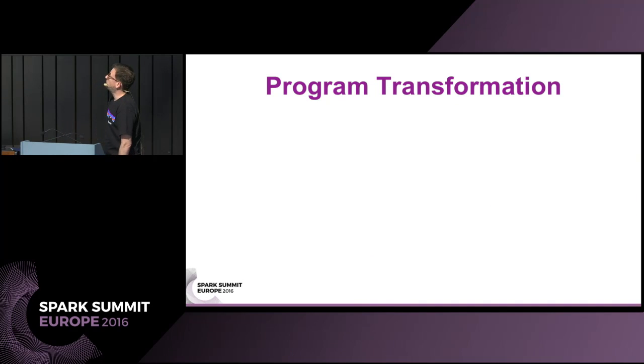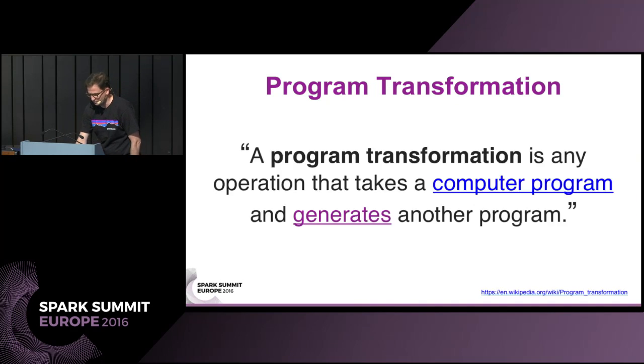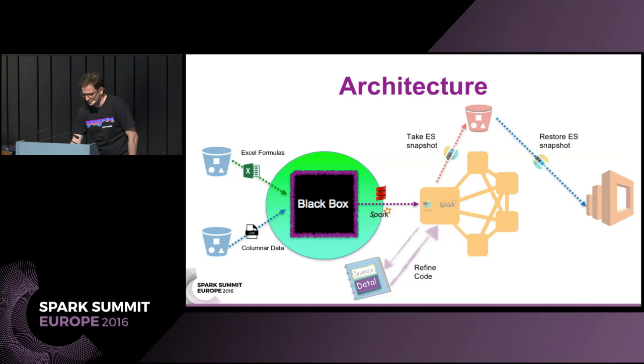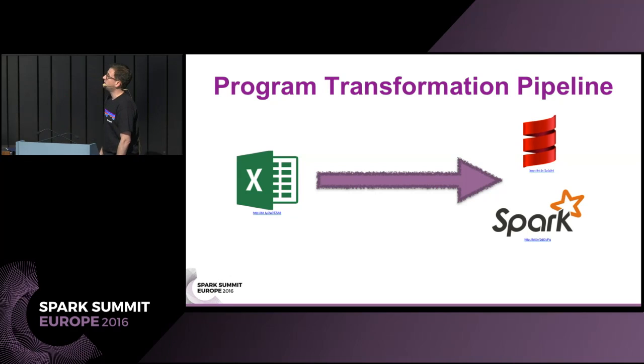But for now, let's go back to program transformation. So what is program transformation? Well, it's a type of operation that takes as input a computer program and outputs or generates another computer program. So if we go back to our architecture, that's the black box shown inside the green circle. As input, we have Excel formulas and columnar data, and as output, we have Scala code. That's shown more clearly here, where the purple arrow is the actual transformation step from Excel to Scala and Spark.